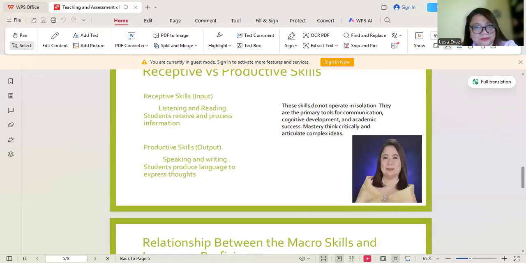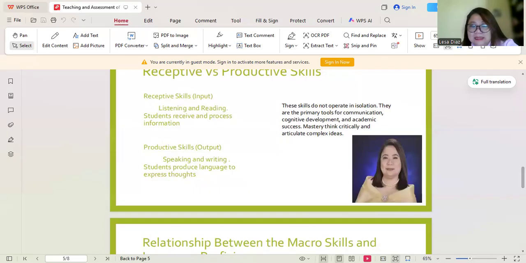So the importance of macro skills, guys, take note, mastering the macro skills is vital because they form the bedrock of human interaction. Specifically, not only human interaction, but cognitive development, as I mentioned a while ago, and not only that, but societal functioning.